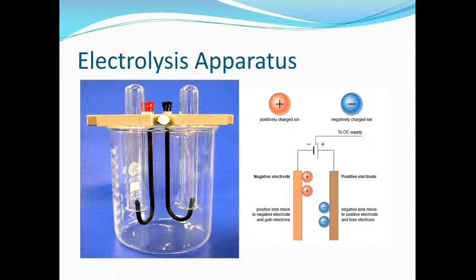And as a result they can conduct electricity either in the fused state, if it is an ionic compound, or, if they are acids and bases, in the aqueous state. But on the other hand, the compounds which do not conduct electricity in the fused or aqueous state will never undergo chemical decomposition. Why? Because they do not contain ions. Non-electrolytes are generally covalent compounds, so they are not going to have any kind of ions. They will contain only molecules.